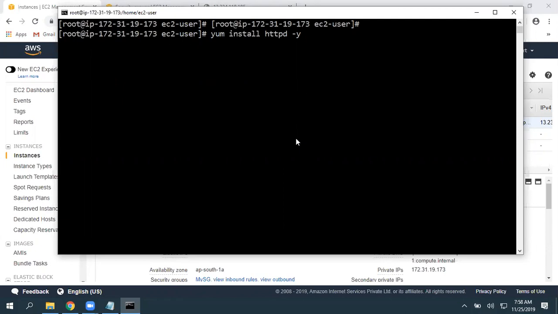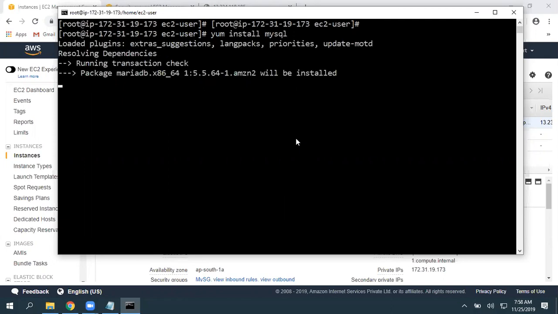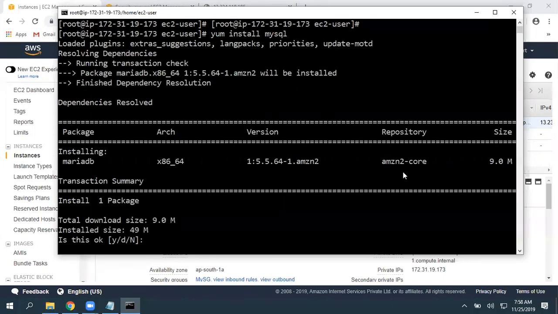Instead, in our Linux operating system, we have trusted repositories. If you add that into your machine, then only you can continue with that. The package name is httpd, for example. I want to install MySQL. I can simply give the command, click enter, and it is going to look into the repository. If you want, just give yes, and it is going to install.